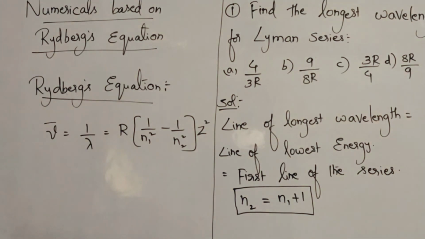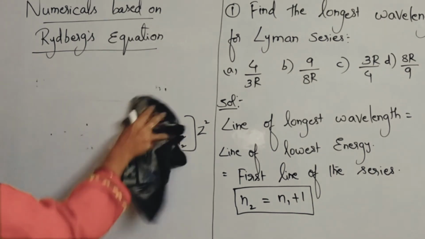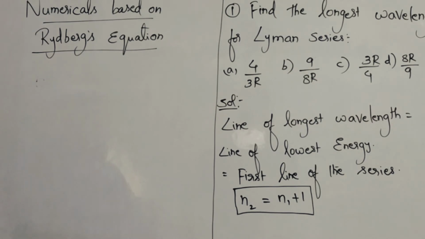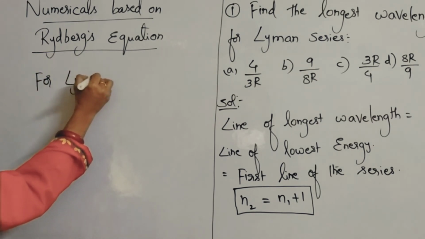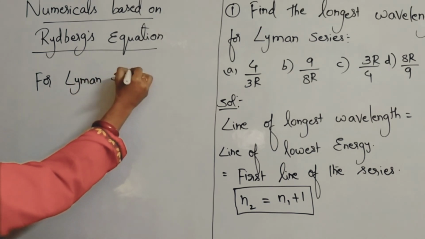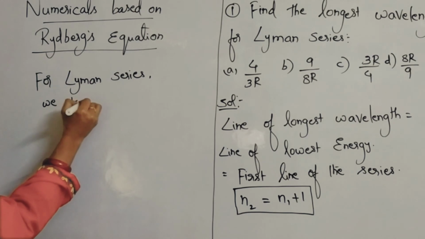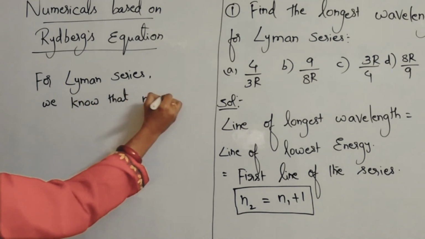Now for the Lyman series, what is n1 and what is n2? We know that n1 is equal to 1.